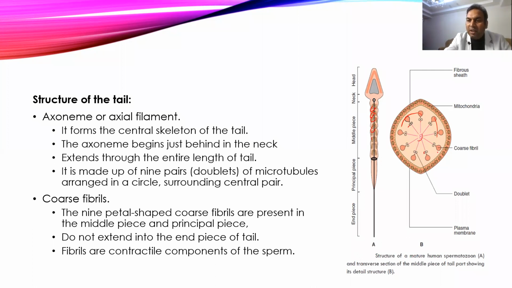Apart from this, there will be coarse fibrils present close to these pairs, and they are formed like a petal shape. They extend till the middle piece, and they are not present in the principal piece or end piece.